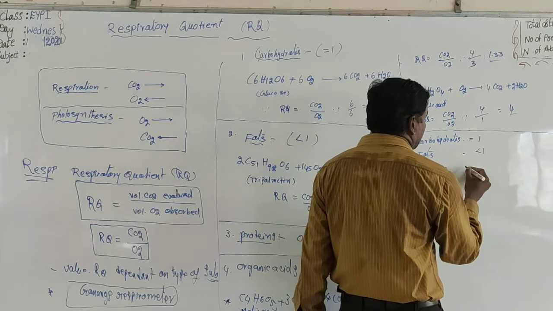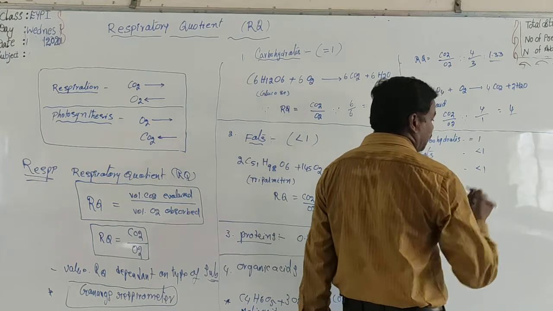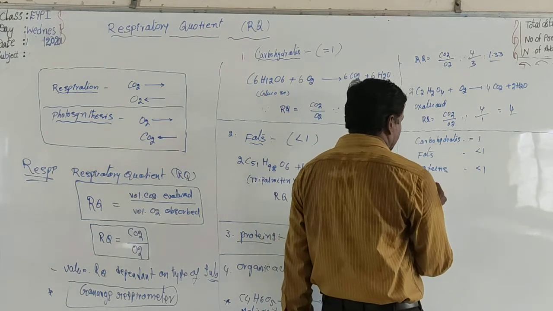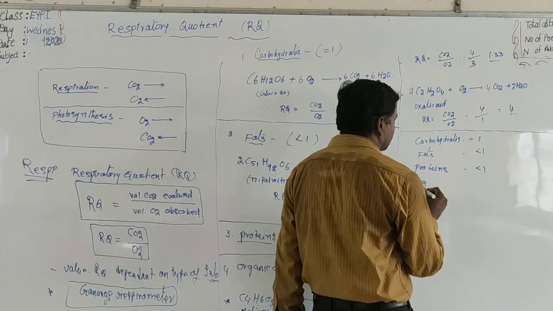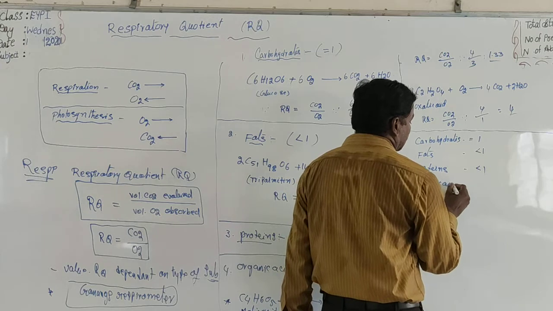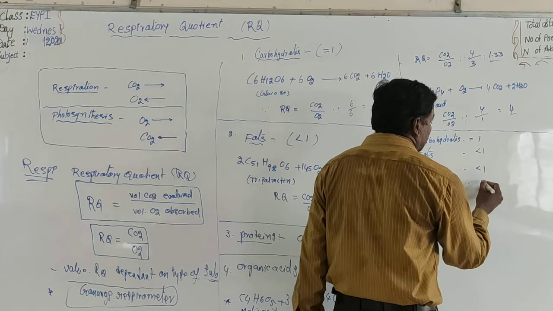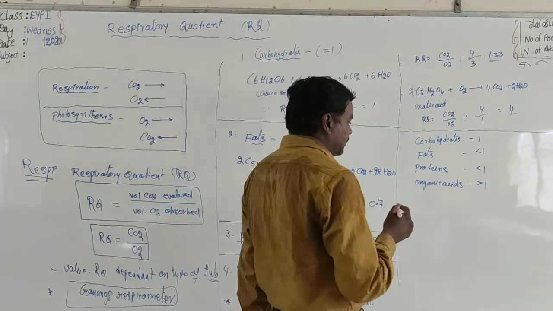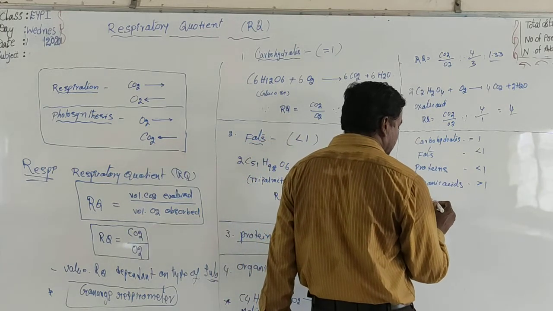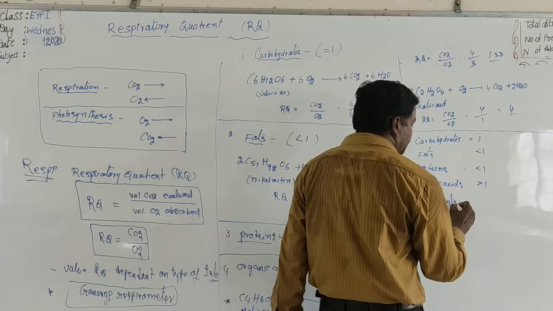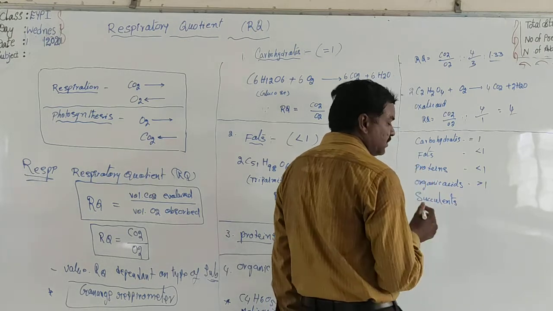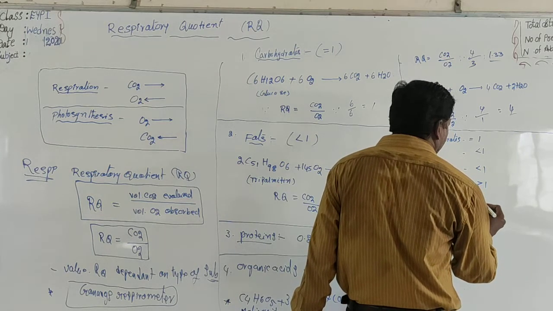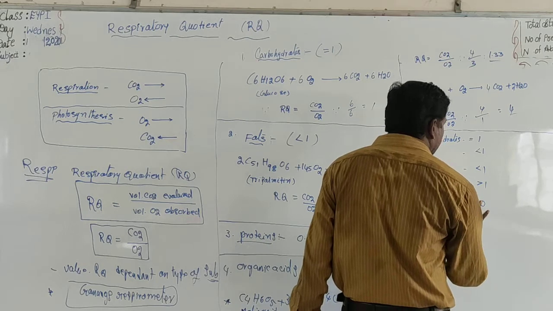Proteins also less than 1. Okay. Now coming to other points, organic acids more than 1. Okay, and succulent xerophytes, succulents is equal to 0.